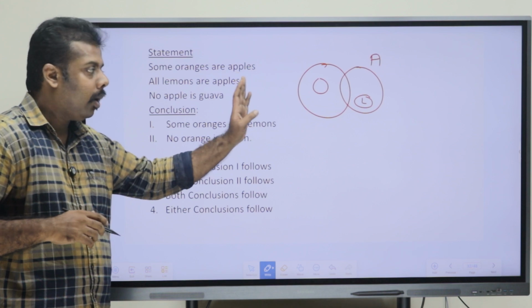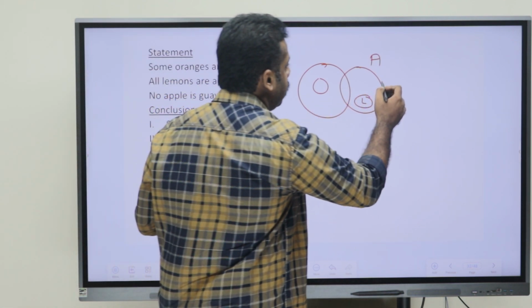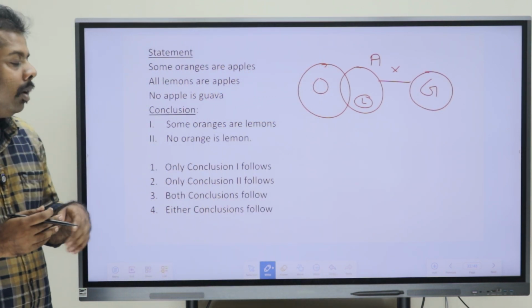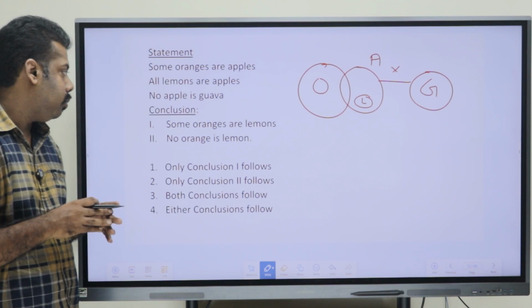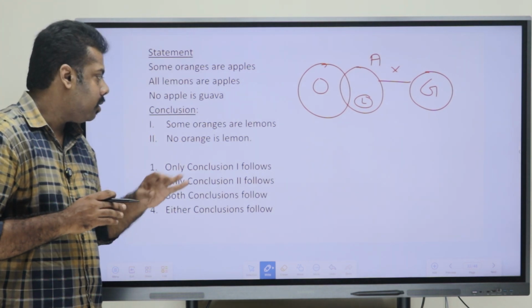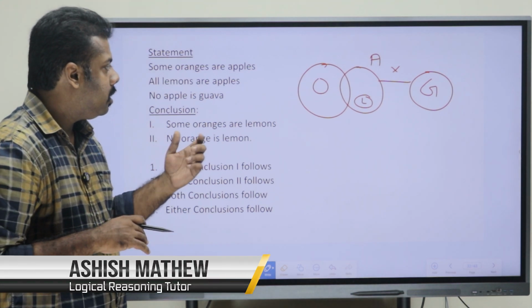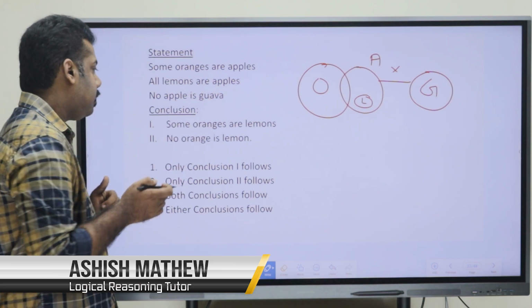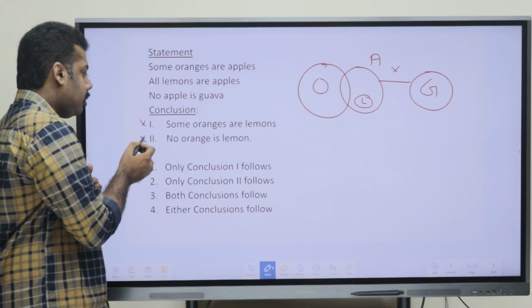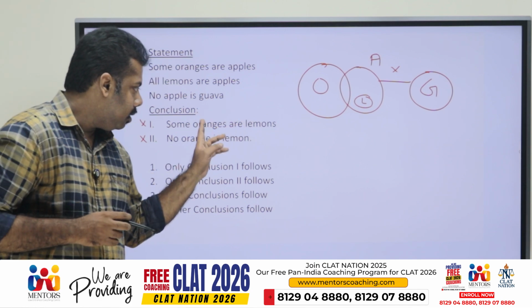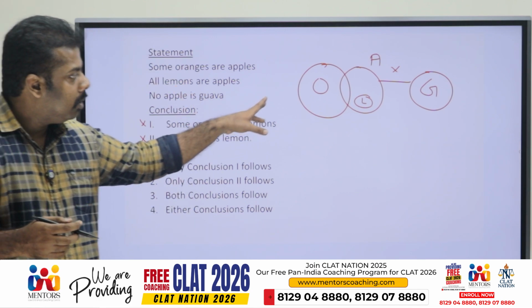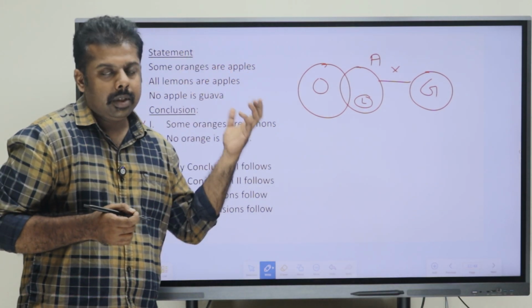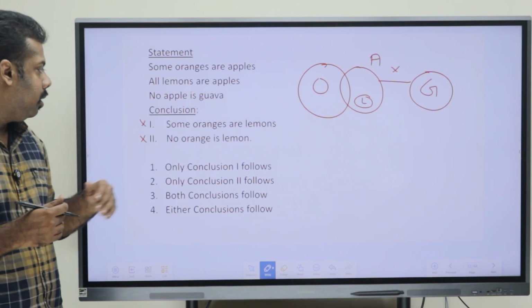Now they have given that no apple is guava. So apple and guava have no relation here, okay. Now we can just cross verify the conclusions. The first conclusion they have given is that some oranges are lemons. So we are just seeing oranges and lemons. Do they have a direct relation? No, they don't have a direct relation. So the first and second conclusions are wrong, okay, because they have connected oranges and lemons itself. If two elements don't have a direct relation, then obviously any conclusion will be wrong there, okay. So both are wrong.